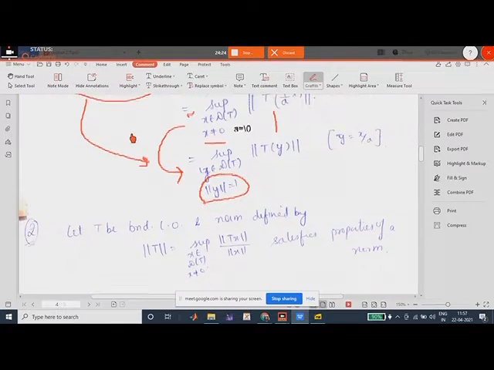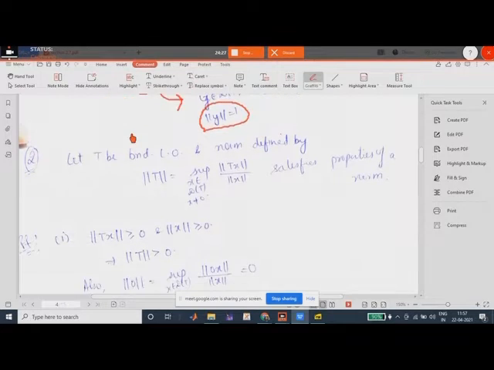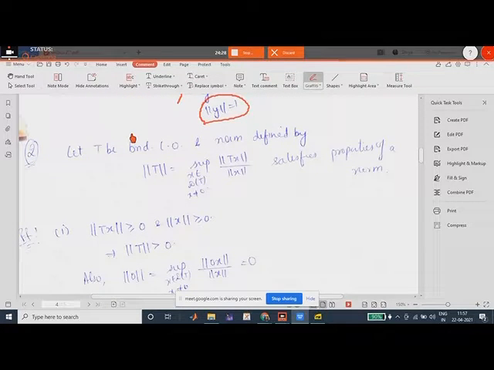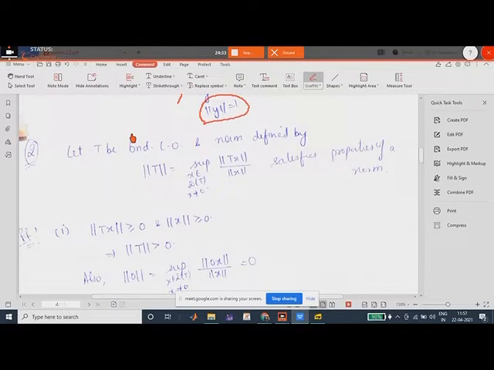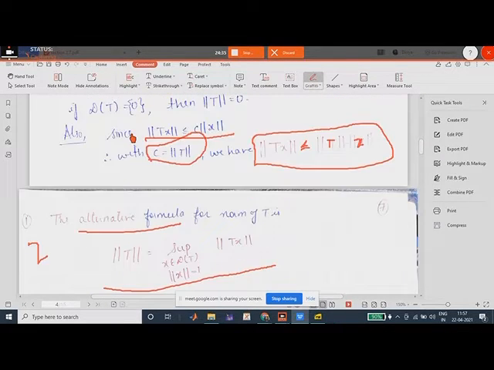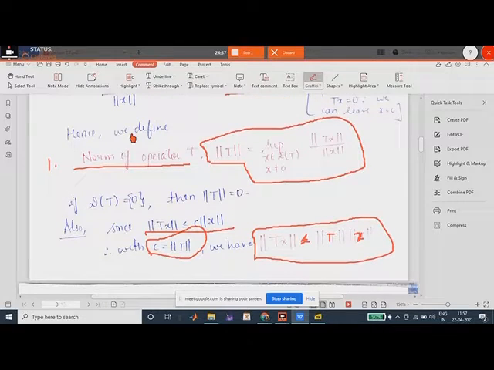Okay. So next, we are defining a new norm, and we'll prove it also. From this, we defined that this is the norm of operator T, right? Have we anywhere proved that this is actually a norm? It must satisfy the definition of a norm, the 4 properties of a norm. We haven't proved it, right?